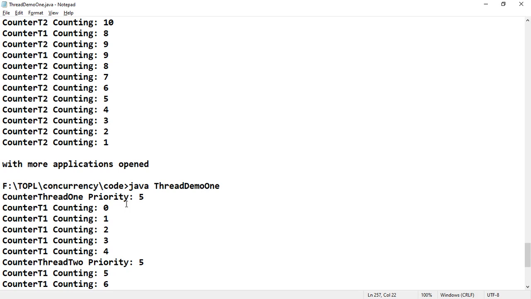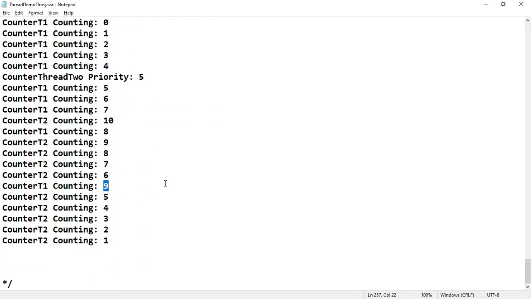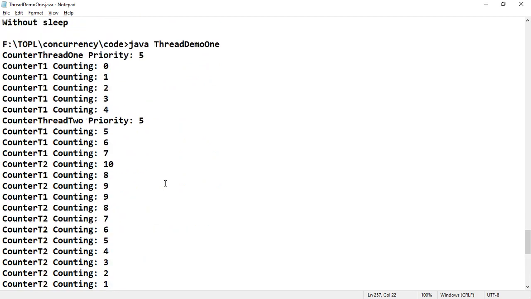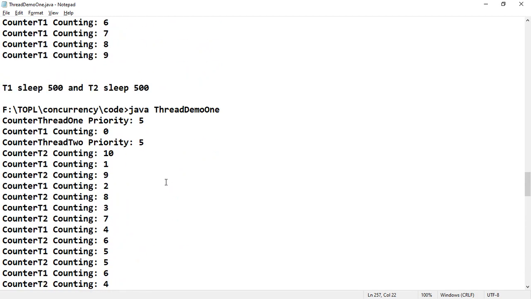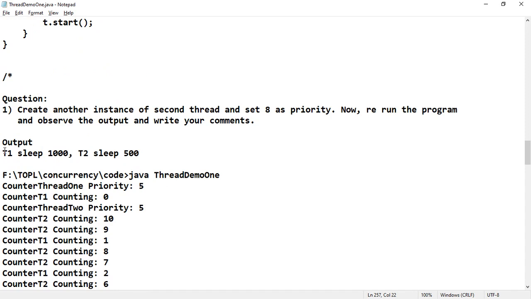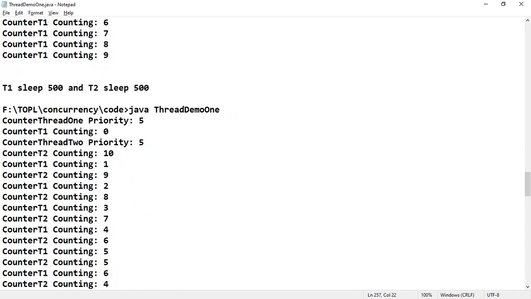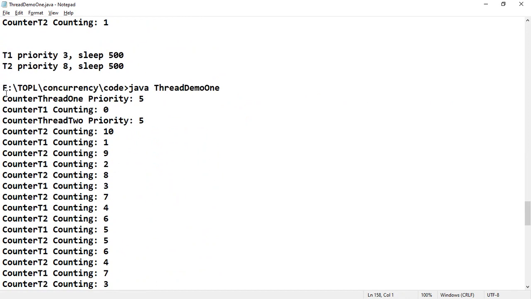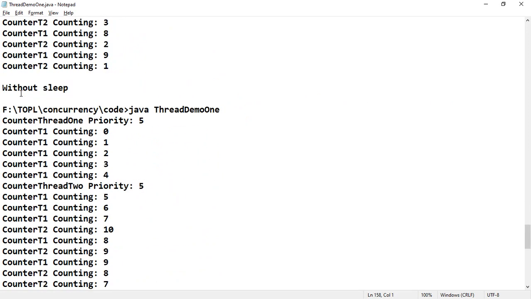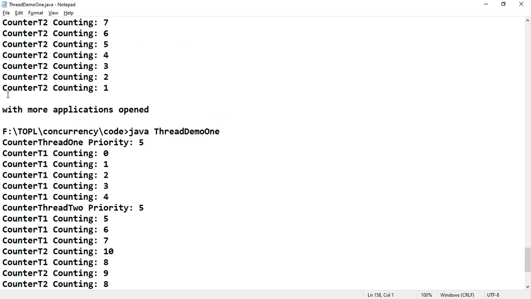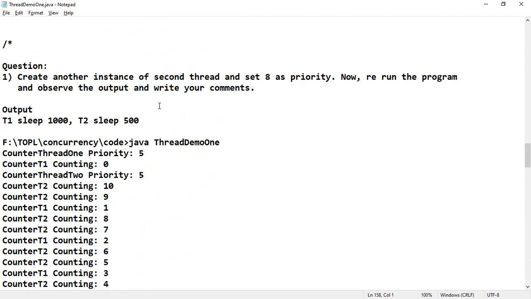Anyhow, with this I'm also giving you one more example. You also practice that example in these 4 contexts: first, with the same sleep time and with different sleep times; with the different priorities; without sleep time; and without sleep time with more applications opened. Like that, I have given one more question.